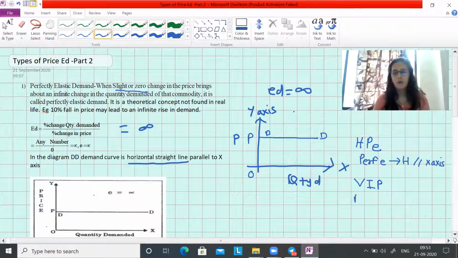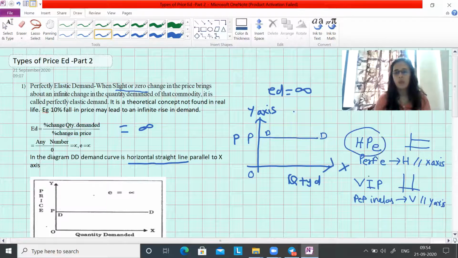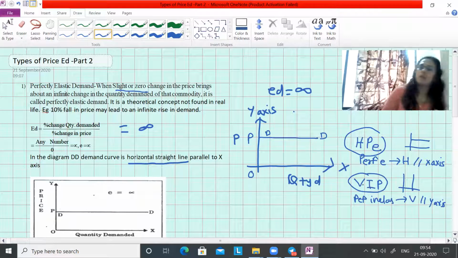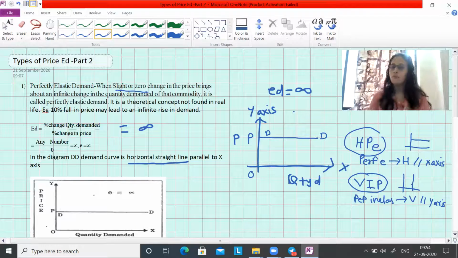VIP is perfectly inelastic, which is vertical. V stands for vertical. Horizontal means parallel to the x-axis, and when I say the DD curve is vertical, it means it is parallel to the y-axis. So remember these two things, HPE and VIP. From that you can recollect how to draw the diagram, and even if they ask you an objective question, there also you will understand.